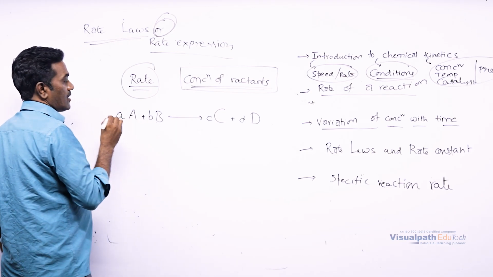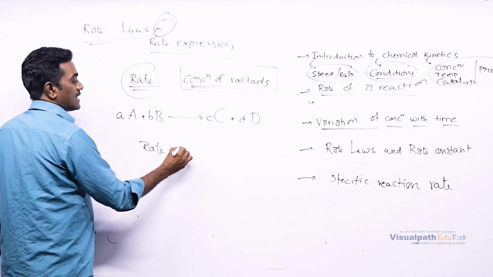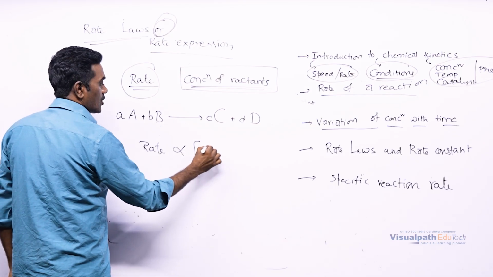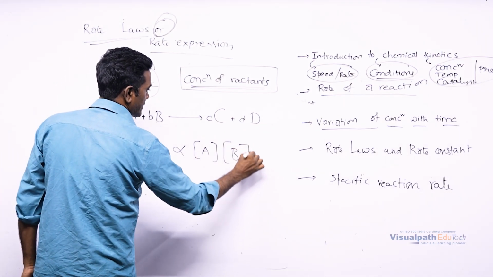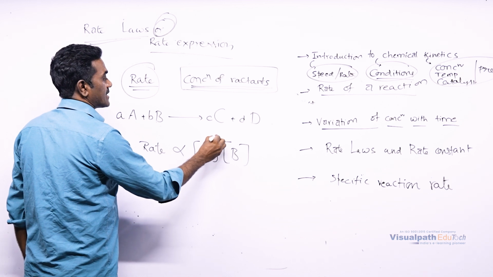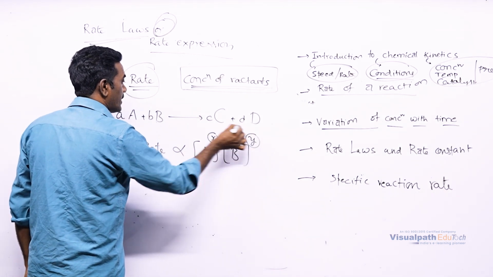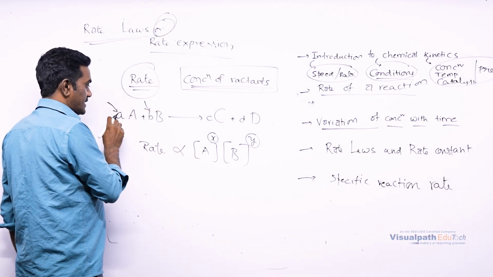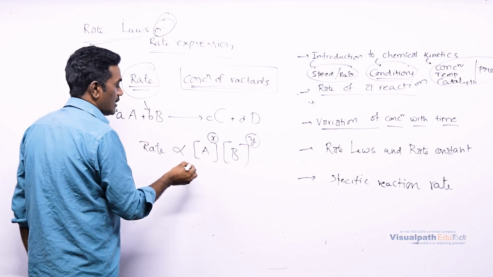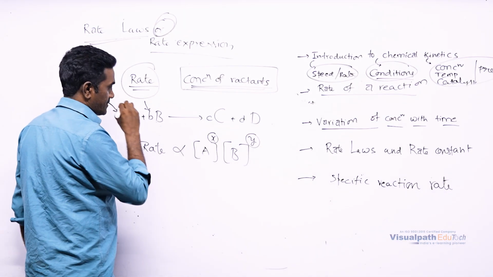If the rate depends on the concentration of reactants to some powers, these powers may or may not be equal to these coefficients. The coefficients don't have any role with respect to the concentration powers.